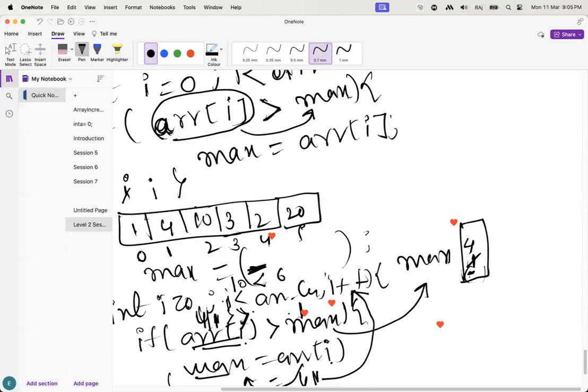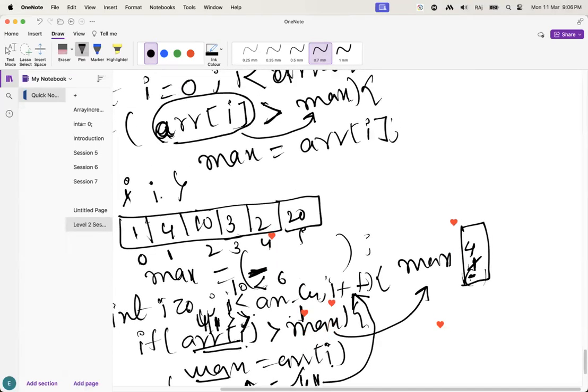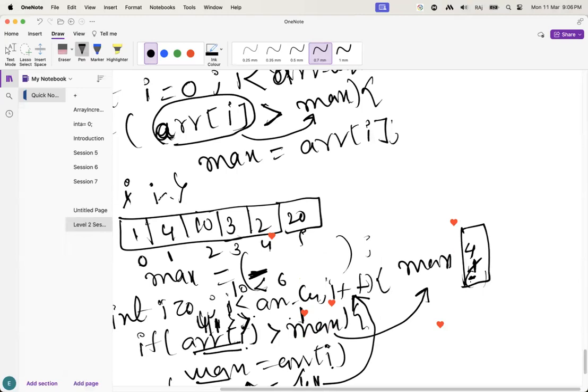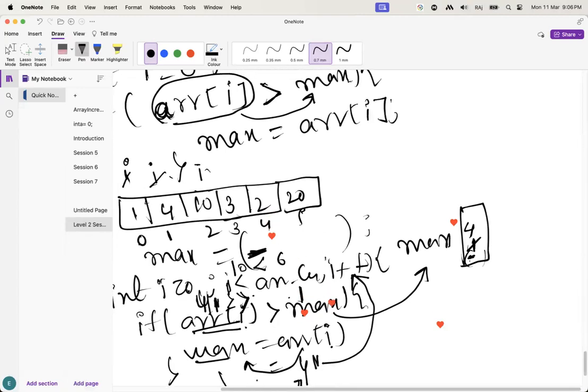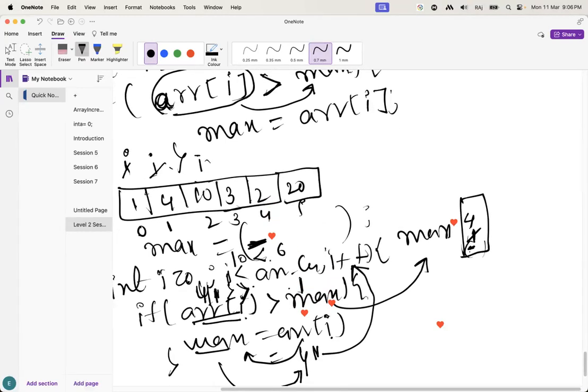So next, what will happen? Again, the I value is going to be incremented. Now I value is 2. So I value comes to here. Here I value is now 2. Again it is true, 2 less than 6. It comes here, and again it is true.